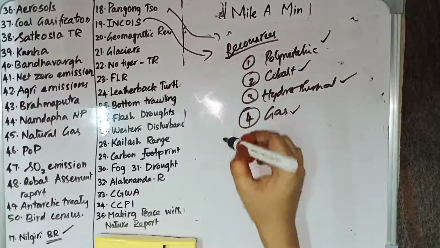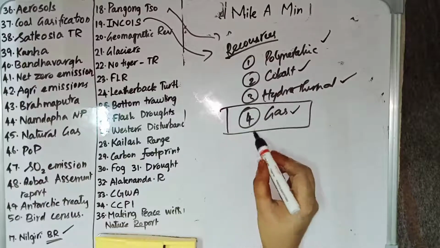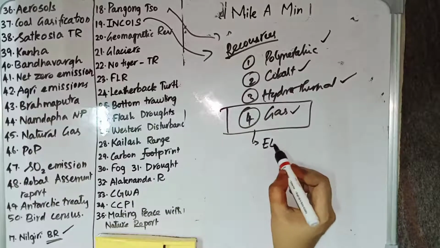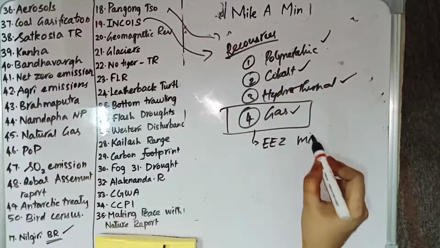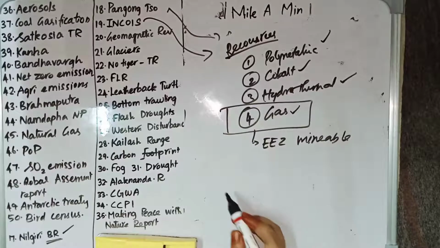Out of the 4 major resources, only gas hydrates is available in India's exclusive economic zone in a mineable quantity. So in mineable quantity, only gas hydrates is available in India.